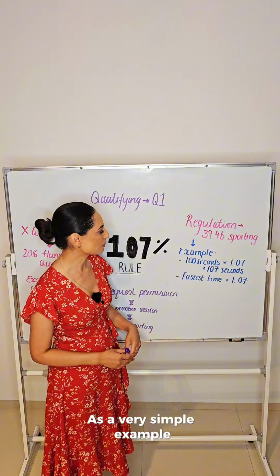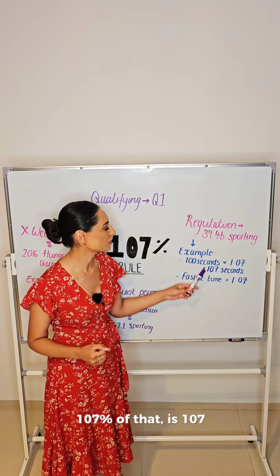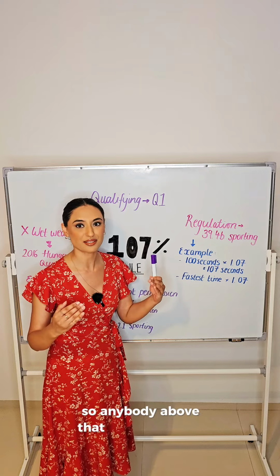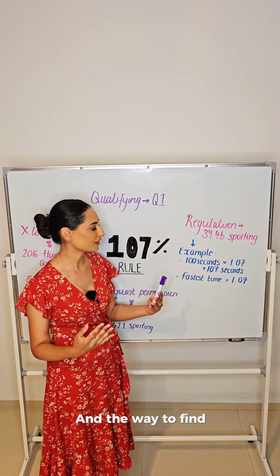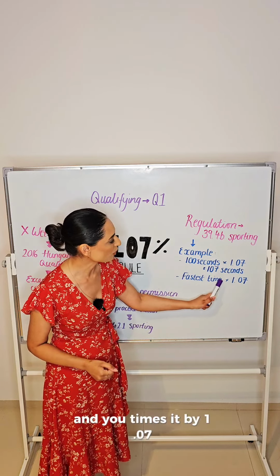So as a very simple example, let's say the fastest lap was 100 seconds. 107% of that is 107 seconds. So anybody above that time would be unclassified. And the way to find this out is you take the fastest time and you times it by 1.07. This is Article 39.4b of the sporting regulations.